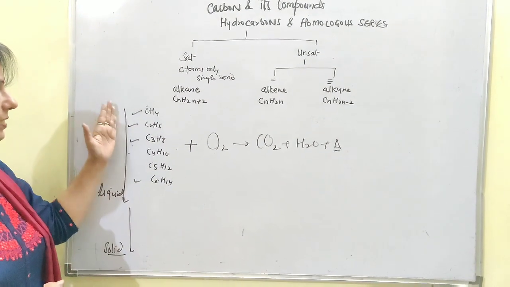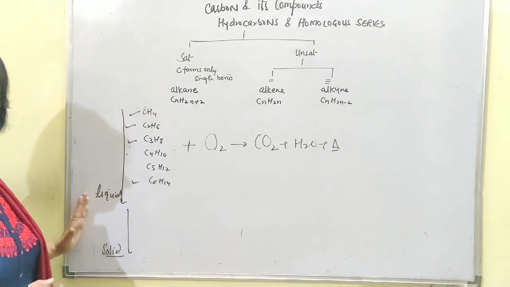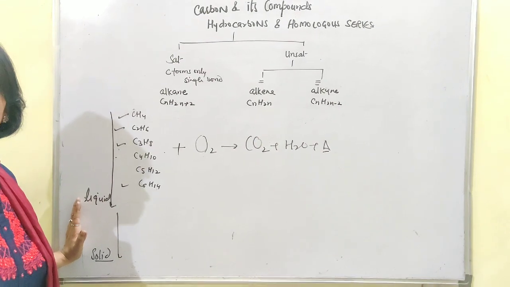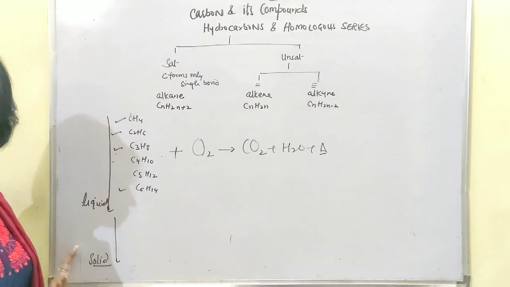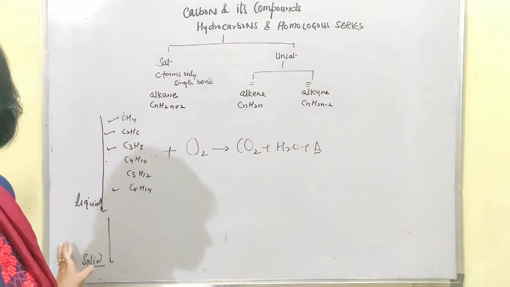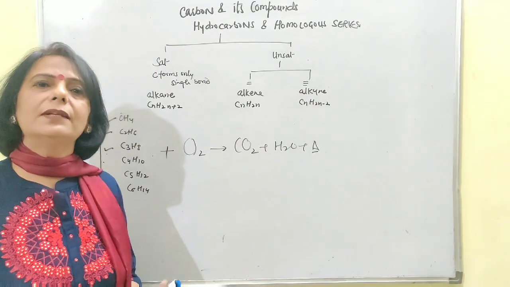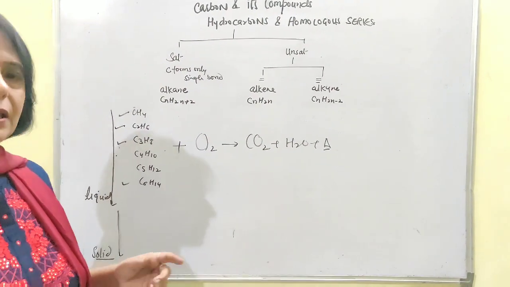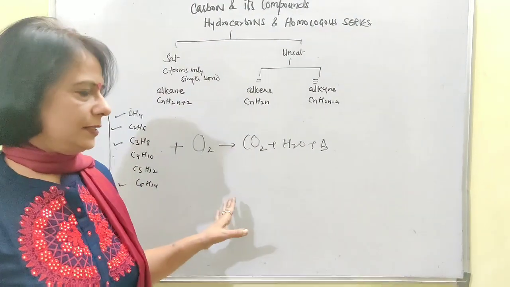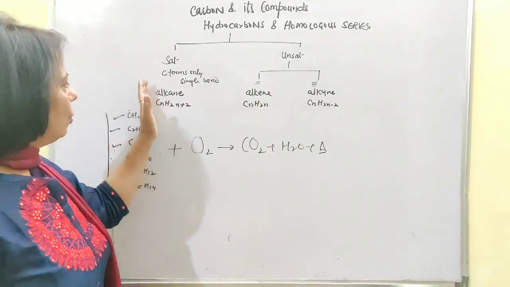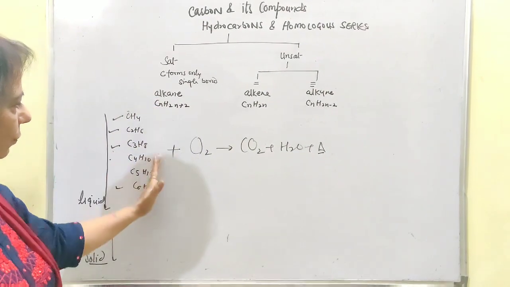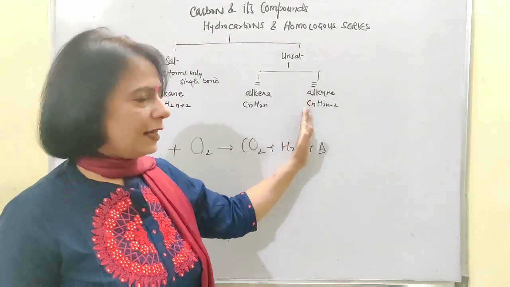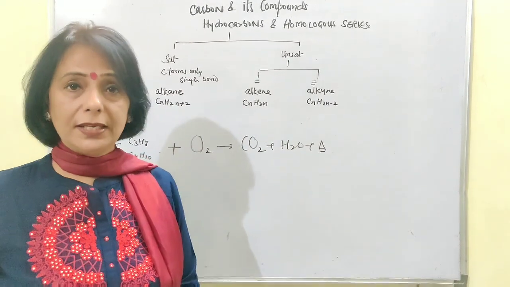And you can very easily guess these are the gaseous ones. Then you will be getting the liquid ones. Definitely, compared to the gaseous compounds, the liquid compounds are going to have a good boiling point. And then the solids need a good amount of latent heat energy to liquefy themselves and then to boil themselves. So the variation in the boiling and the melting point is seen with the rise in the molecular masses. So this is a homologous series. You can talk about the alkene homologous series, and alkynes are also one of the homologous series.